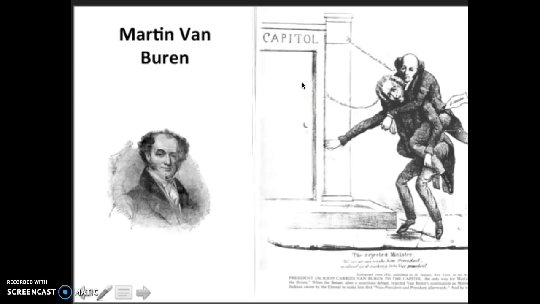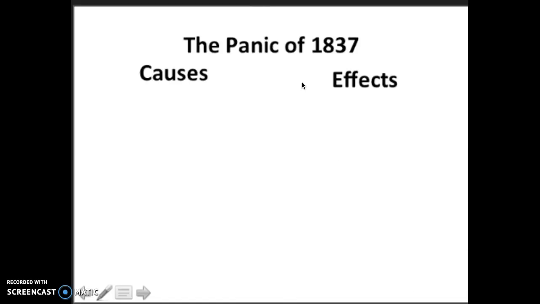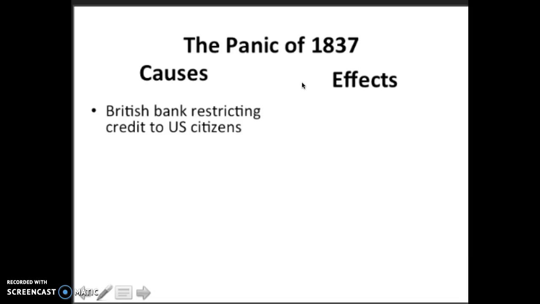However, with Van Buren inheriting the seat of Jackson, he also inherited the chaos that Jackson left behind. Because Jackson killed the bank in 1836, by 1837 we have an economic panic, one of the major economic panics during the 19th century. Some of the causes is that British banks restricted credit to U.S. citizens because U.S. citizens were no longer able to use paper money, and since not everybody had gold and silver, very few American citizens were able to pay off the loans or the debts that they had. Britain also reduced their cotton buying from the U.S. because they had a surplus in cotton.